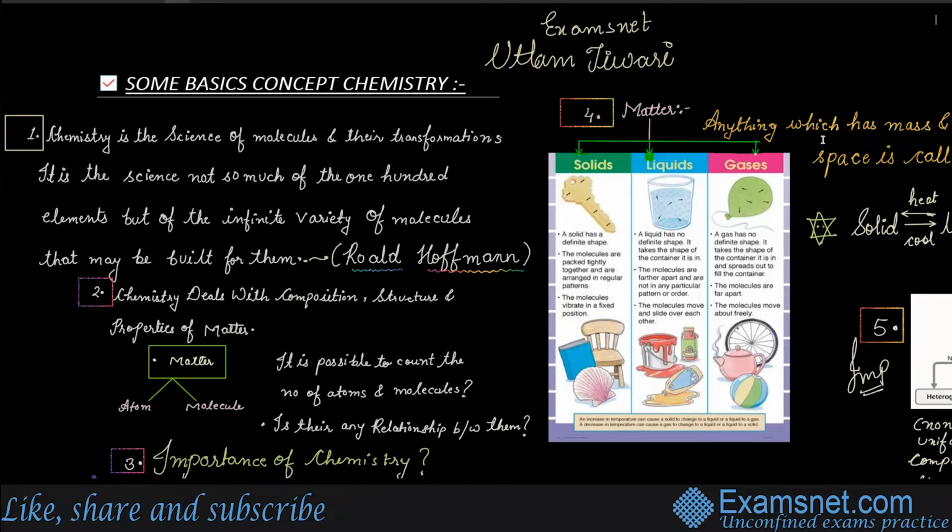So when you talk about some basic concepts of chemistry, let me tell you the exam analysis: 5 questions in the JEE exam, 4 questions in the MHT CET exam, 2 questions directly in the NEET exam. In this particular chapter, you cannot expect direct questions actually, but some basic concepts of chemistry hold a lot of weightage when talking about physical chemistry, inorganic and organic. Every chapter would be very linked, right? So indirect questions in the advanced paper of JEE are highly predicted. So let's talk about chemistry.